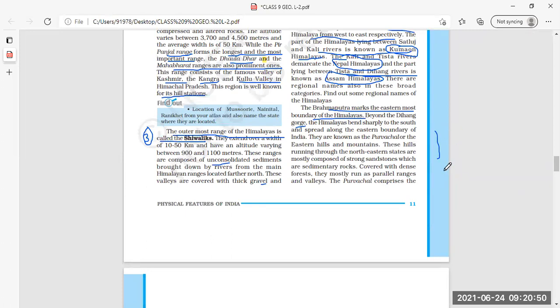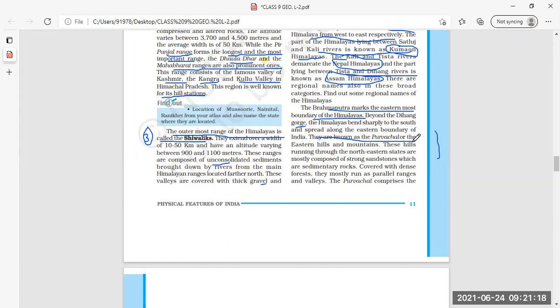It is formed by the erosive activity of the river. How is a gorge formed? When erosion by the river takes place, then this eye-shaped valley occurs. Clear this much? Now beyond the Dihang Gorge, the Himalayas bend sharply to the south and spread along the eastern boundary of India, and they are known as Purvachal.